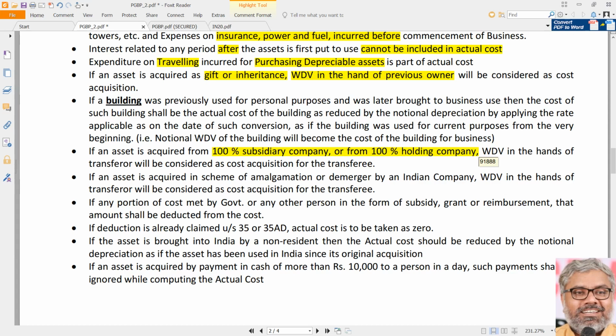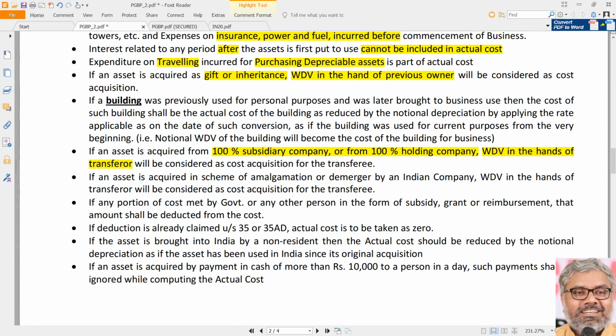Then, what should be the actual cost for the SSE? The SSE is naturally the transferee of the asset. Somebody has transferred the asset to the transferee, and whatever the price at which they might have transferred, we don't care. We will say the actual cost for the transferee is the WDV in the hands of the transferor.